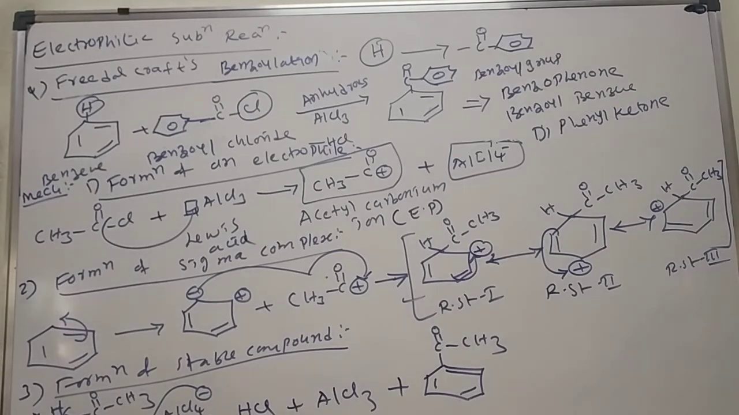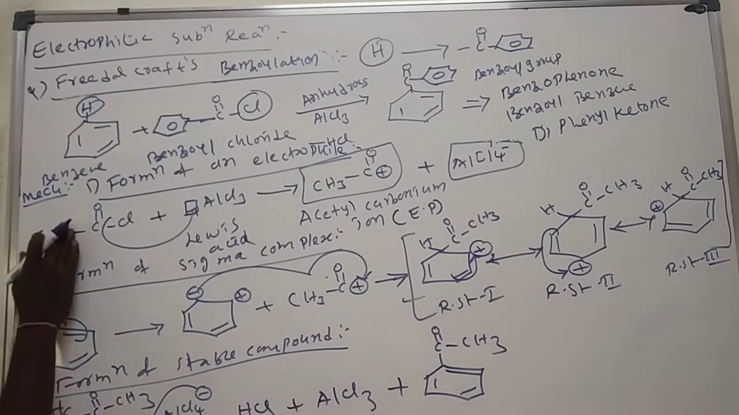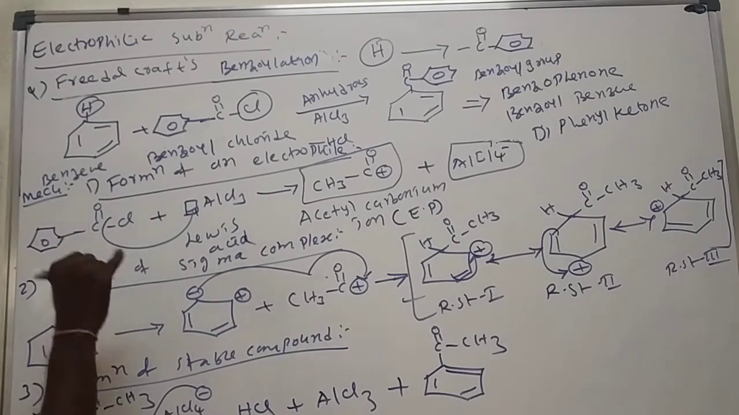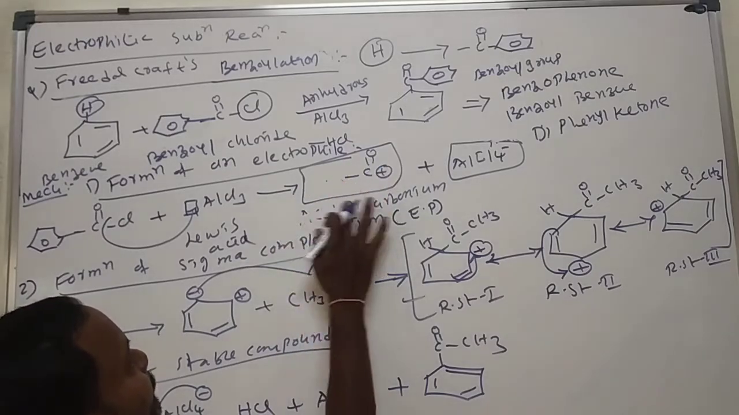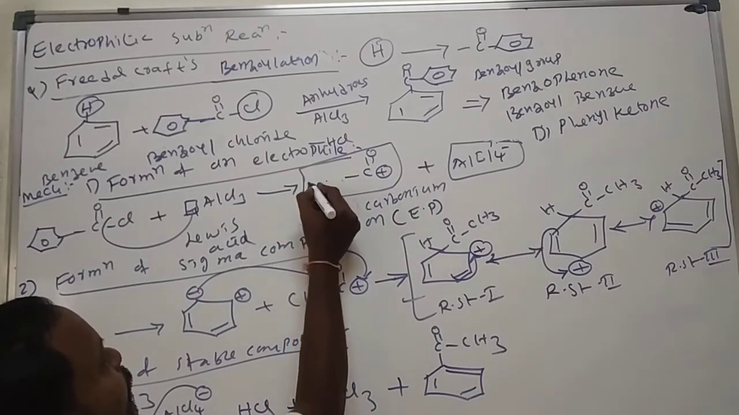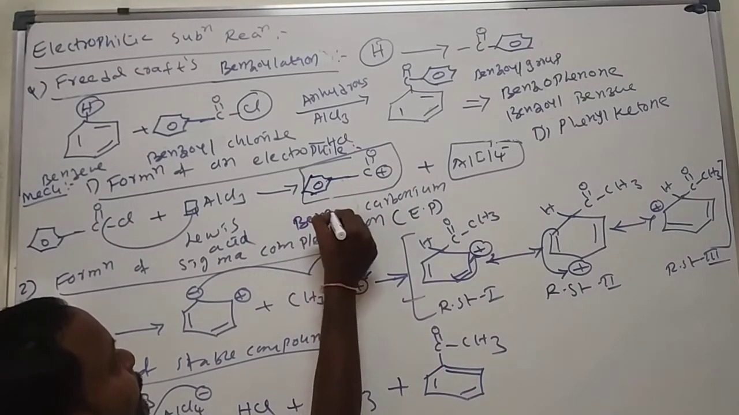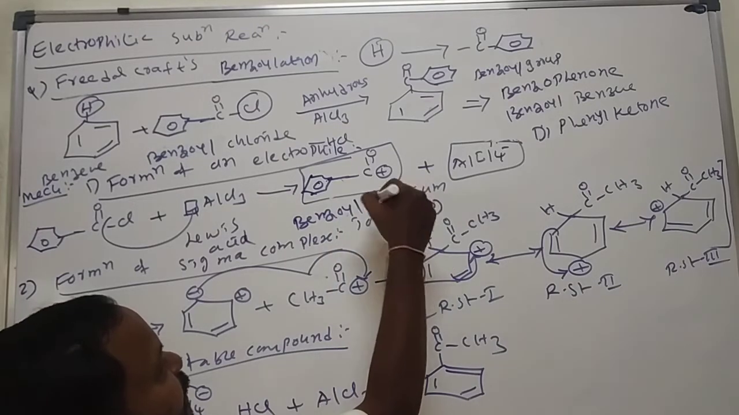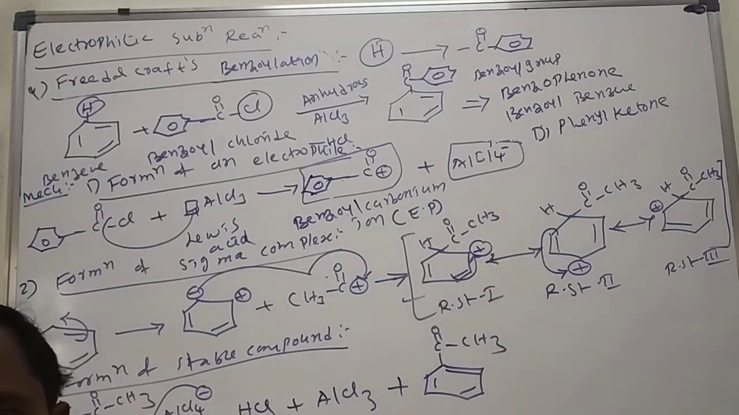Here, in place of the methyl group, I change it with the phenyl group, remaining as usual. Why am I explaining like this? Since both reactions are the same, that's why I am explaining like this. Benzoyl chloride reacts with Lewis acid and forms benzoyl carbonium ion.